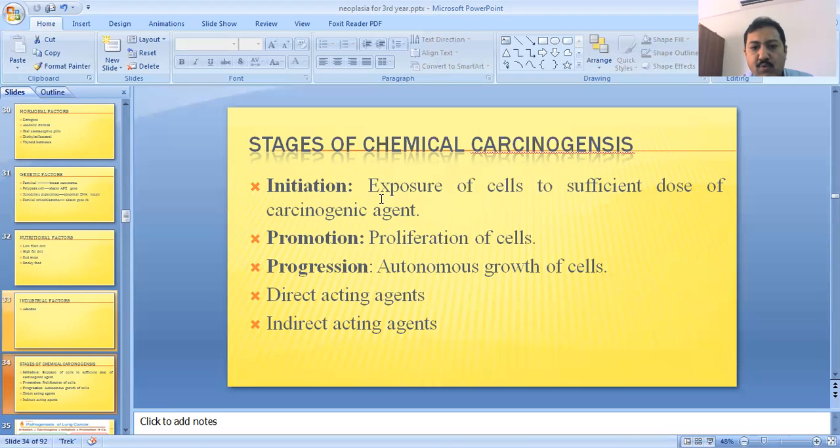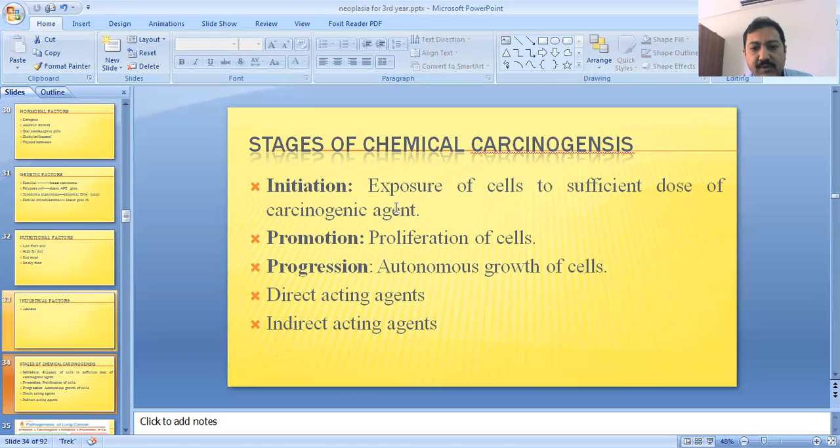To some extent the cell can adjust to that inciting agent, but if the exposure is in excess amount or repeated, then the processes of the cell become abnormal and the process of cancer initiation starts, or the process of neoplasia starts.